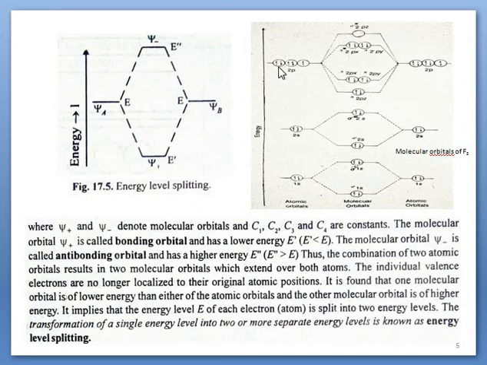Similarly, we can see here 3 orbitals, 6 orbitals. When 6 orbitals are interacting, 6 molecular orbitals are forming. In other words, see here 5 energy states are here, and similarly 5 energy states are here. Due to interaction, these are converted into 6 states and 4 states. 6 plus 4 is 10, so 10 states are formed here.